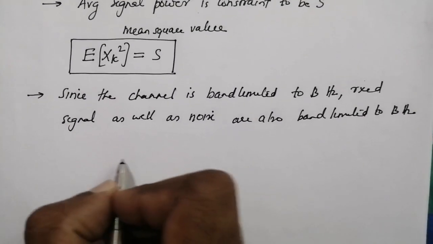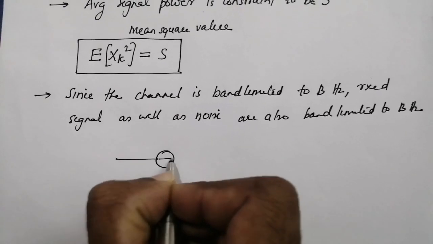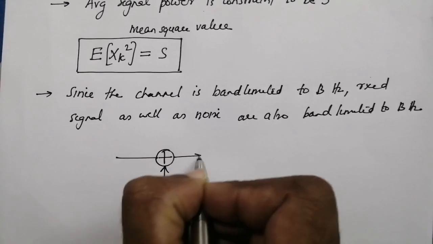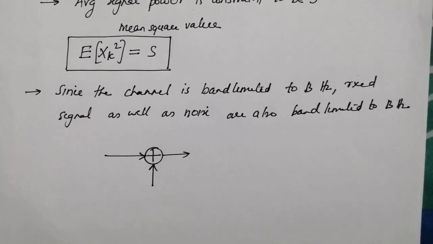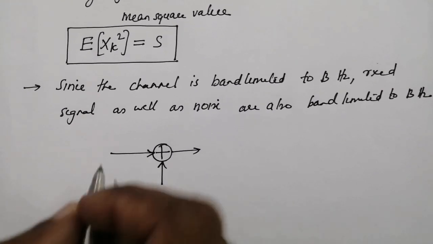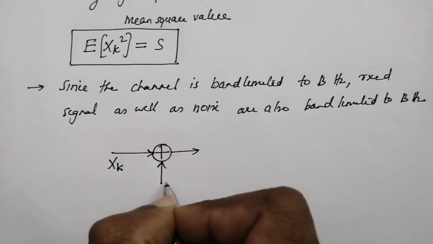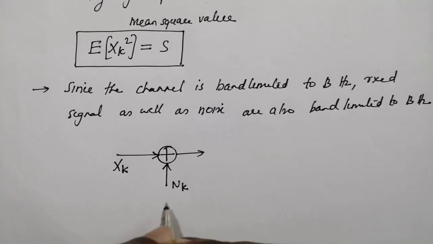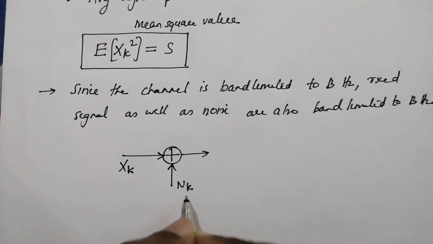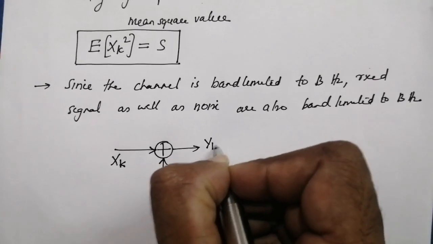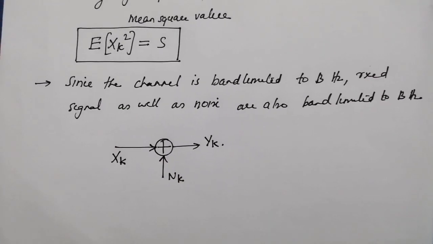Now the channel is represented like this. Since it is an additive white Gaussian noise channel, the input to the channel is x_k, the noise is n_k, which is the sampled version of the additive white Gaussian noise n(t), and y_k is the sampled version of the output signal y(t).